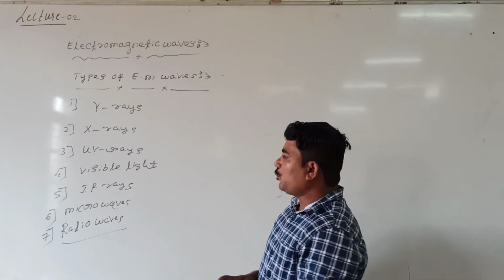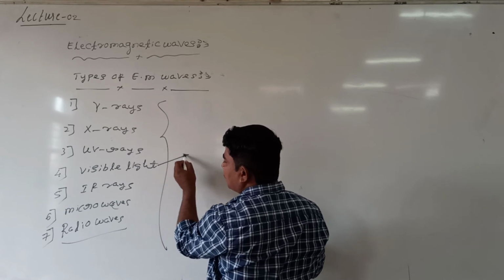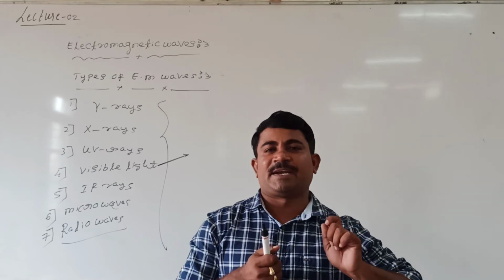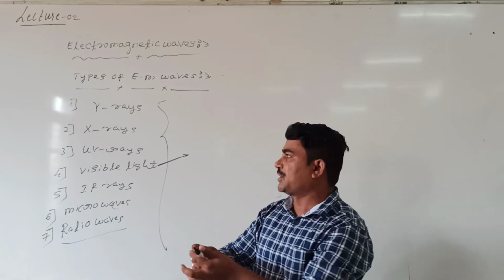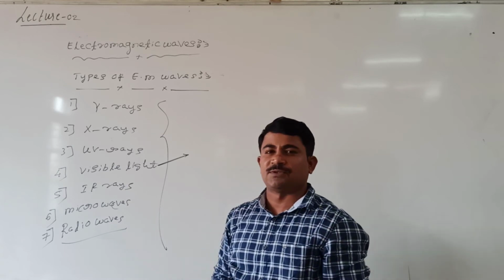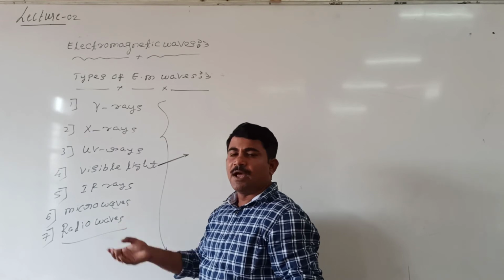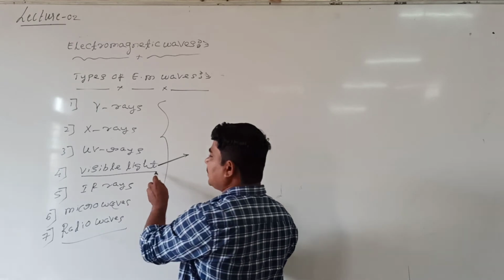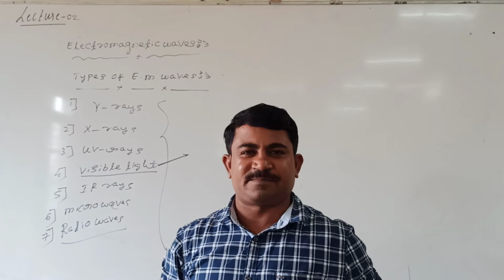See here, out of 7 types of electromagnetic waves, only one type reaches the earth. That part we are calling visible light. Visible light only reaches the surface of the earth. The rest of the 6 radiations, like gamma rays, X-rays, UV rays, IR rays, microwaves and radio waves, are blocked by the ozone layer. This visible light has a wavelength of 400 nanometers to 760 nanometers.